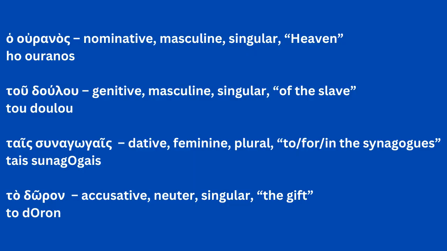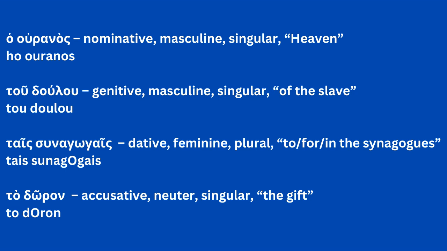So nouns in Koine all have case, gender, and number. We'll cover what that means in depth in a few moments. But the nouns and the pronouns and the adjectives and the participles all have case, gender, and number. Let's look at what we're talking about here with some examples.